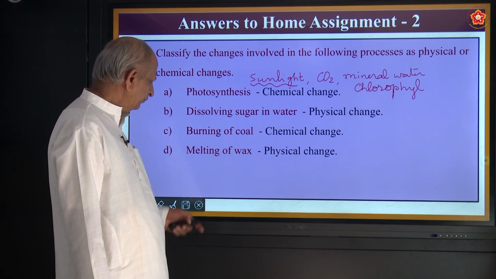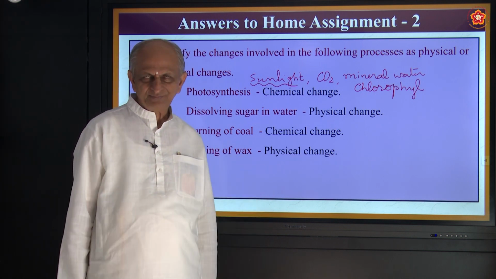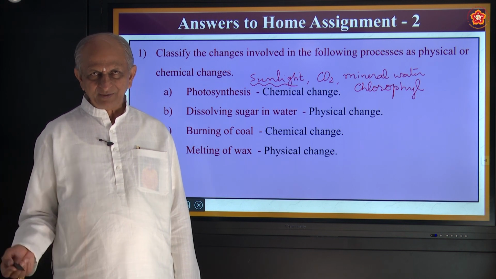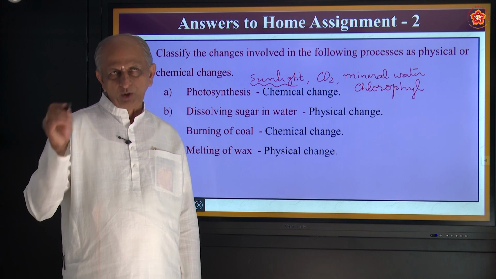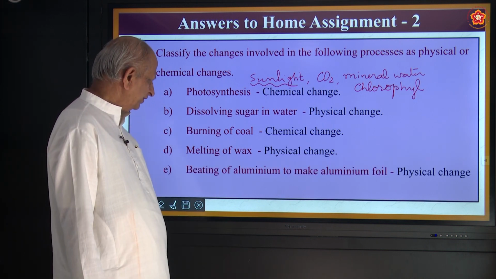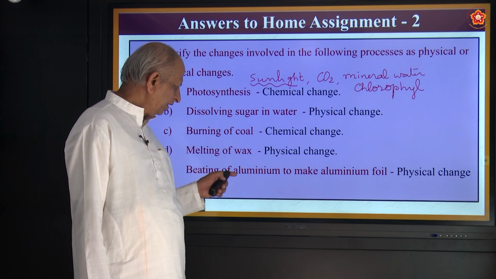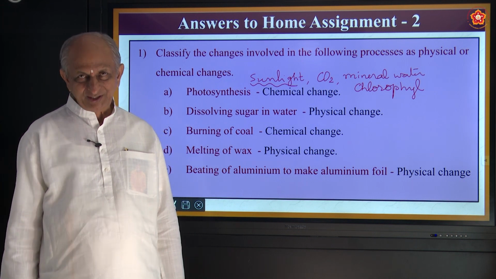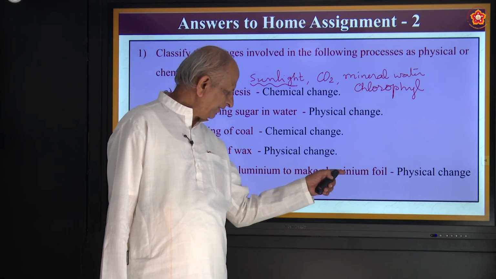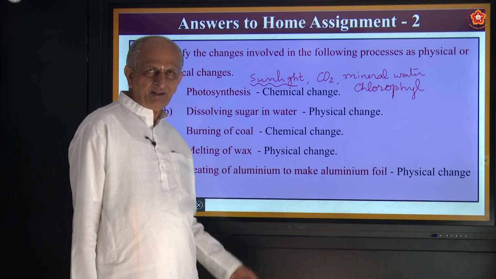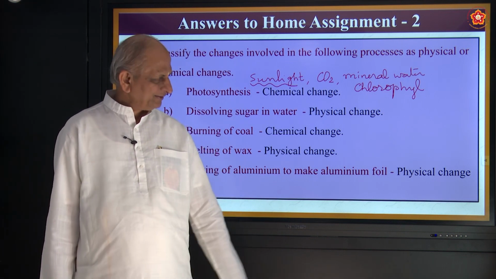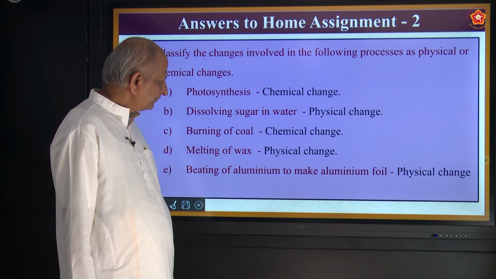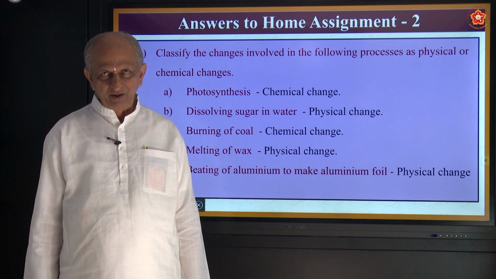Okay. Coming to the fourth one, melting of wax. When the wax melts, it takes the liquid form. When that liquid wax is cooled, it becomes solid. So it is a physical change. Beating of aluminum to make aluminum foil is a physical change, because that aluminum foil can be brought back to aluminum, and hence it is called a physical change. Understood? Okay, note down if you have not noted down.